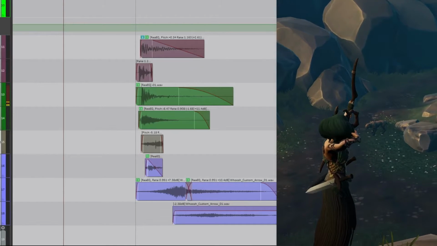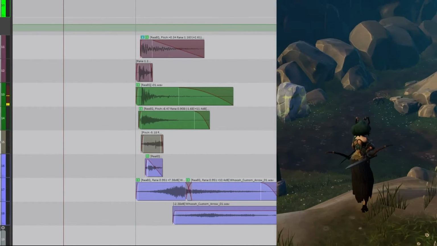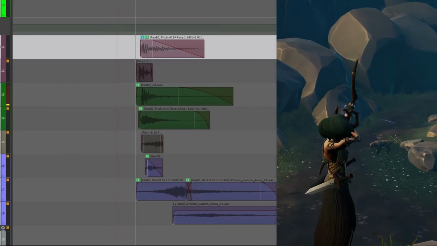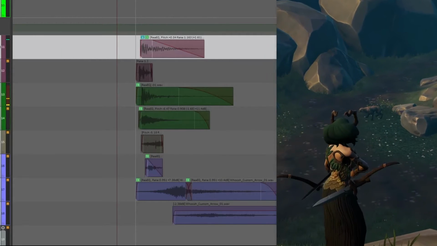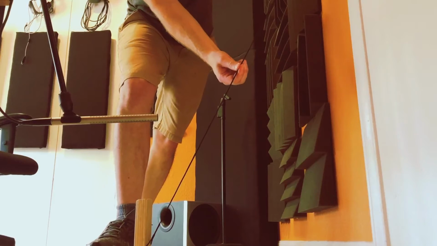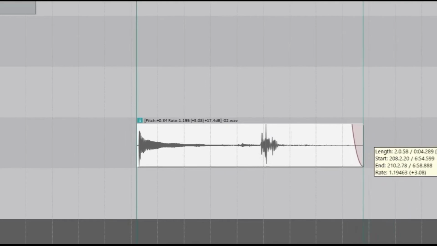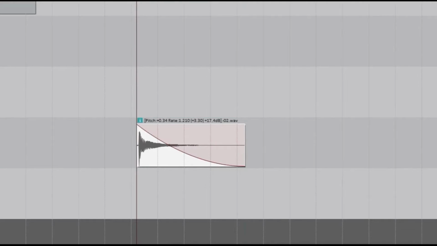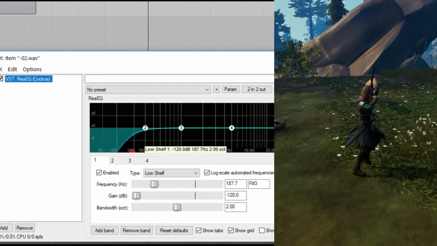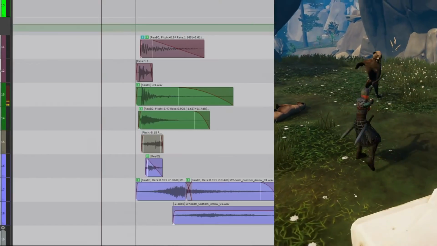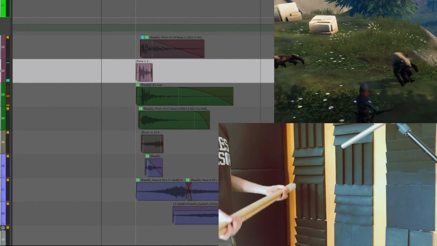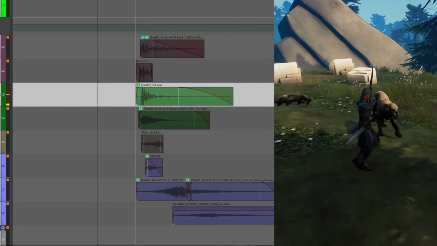Now for when the Ranger shoots the arrow. This is also made up of layers of sounds. There's a twang. That's me plucking a string with lots of tension on it. And I always edit these sounds some. Like with this one, I squished it so it pitches up, faded it out, and cut out some lows. The next 2 layers are more wood hits, and me hitting my wooden desk just to add more impact.